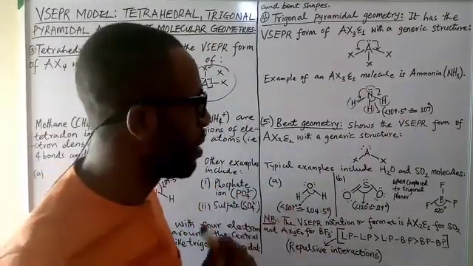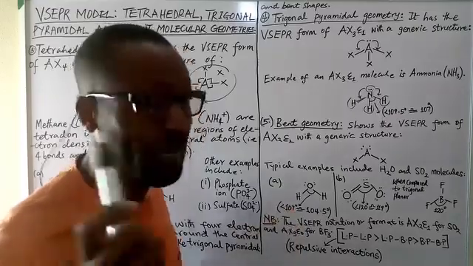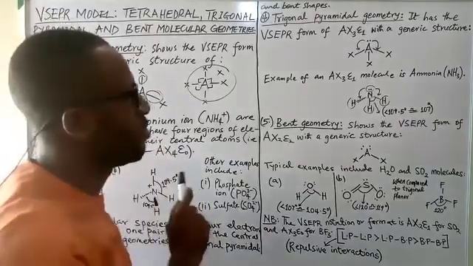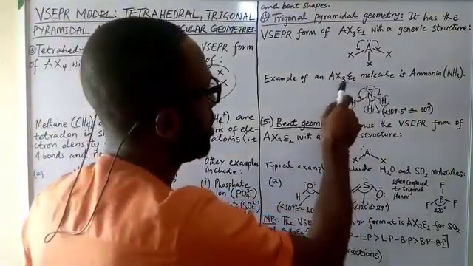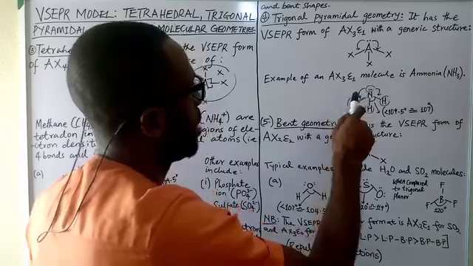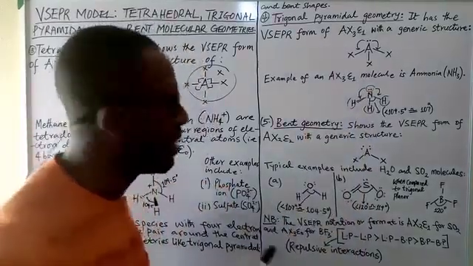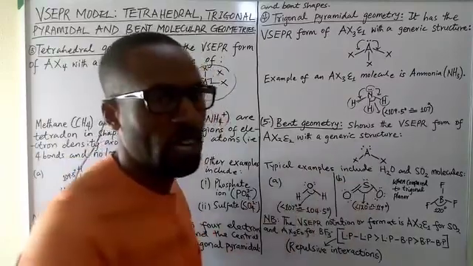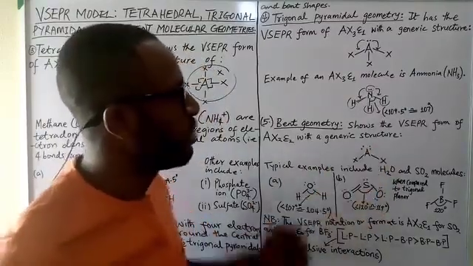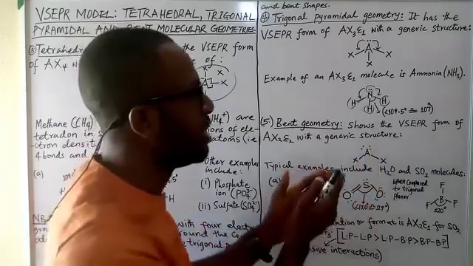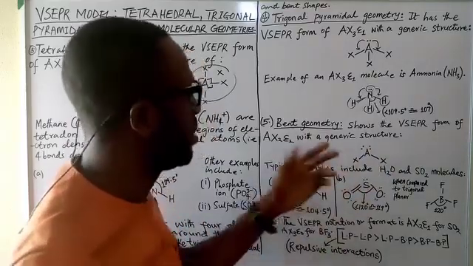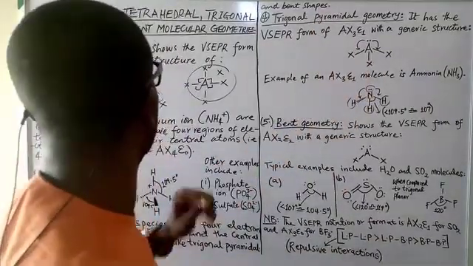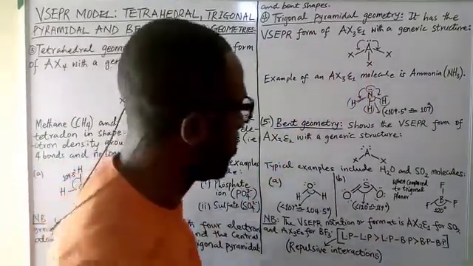And have it in mind that we have 4 things around the central atom in the tetrahedral molecule. We have 4 things, 3 plus 1, around the central atom in the trigonal pyramidal. Again, for the bent molecule, we also have 4 things around the central atom. But because we have more electron density from the lone pairs, we're going to have the greatest repulsion, compared to the trigonal pyramidal and of course tetrahedral molecules.